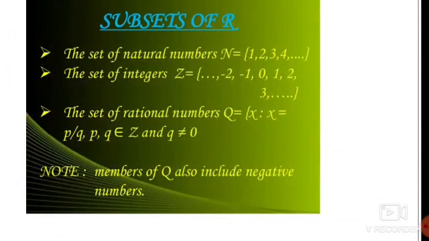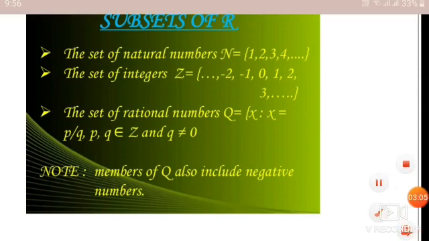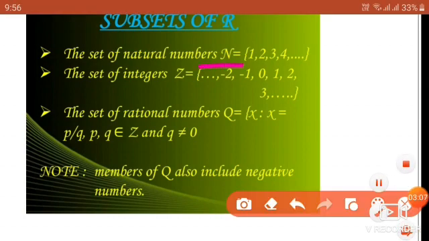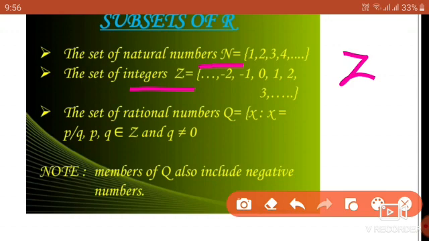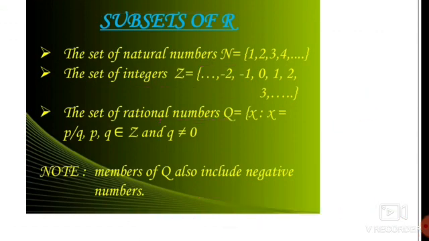Next, what are the subsets of R? R is the set of all real numbers. The set of all natural numbers is represented by N, that we have learned already. So the set of natural numbers is a subset of R. The set of integers is denoted by Z and it is also a subset of R. The set of rational numbers Q is also a subset of R. So all these are subsets of R. Here only some examples are given.